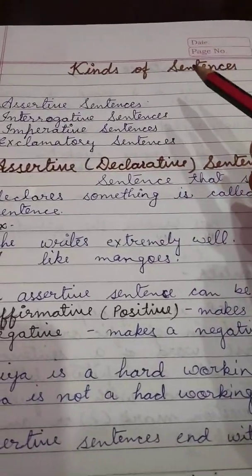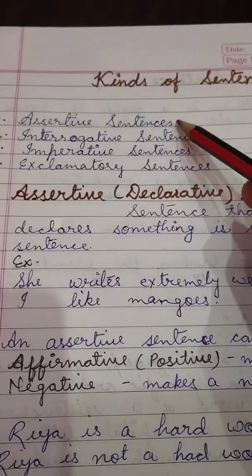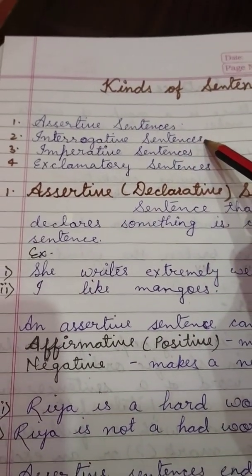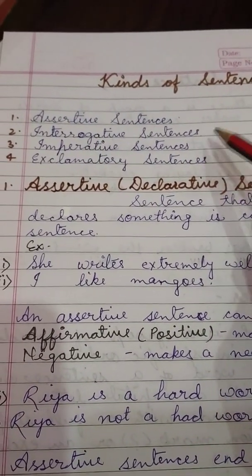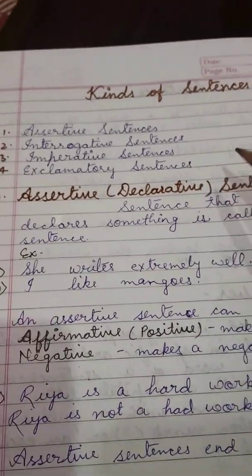There are four kinds of sentences. They are assertive sentence, interrogative sentence, imperative sentence and exclamatory sentence.